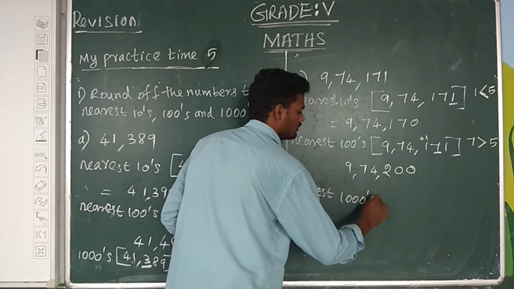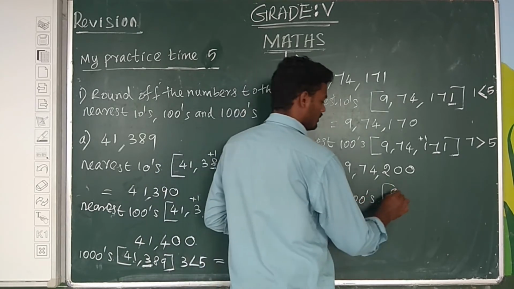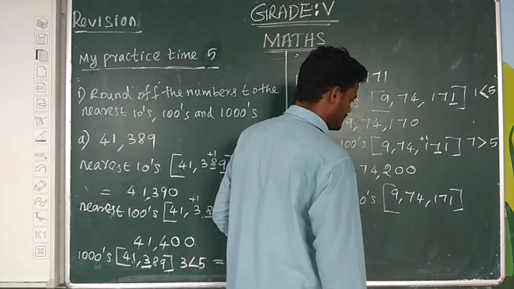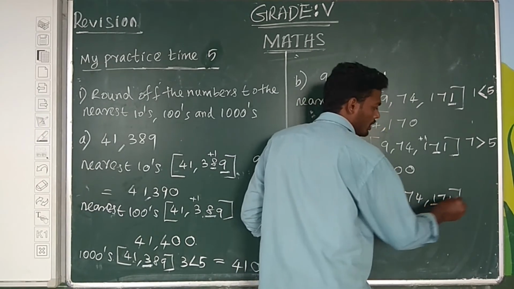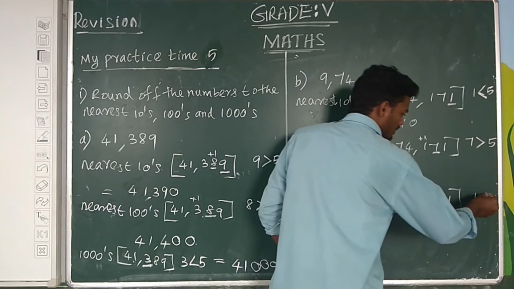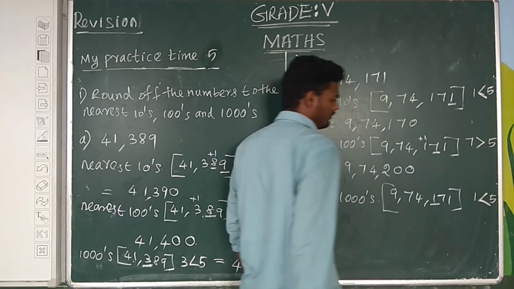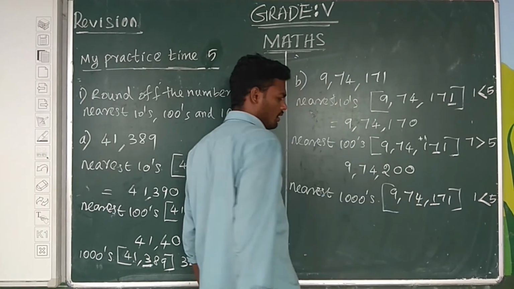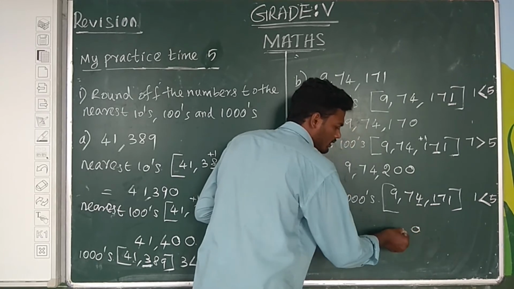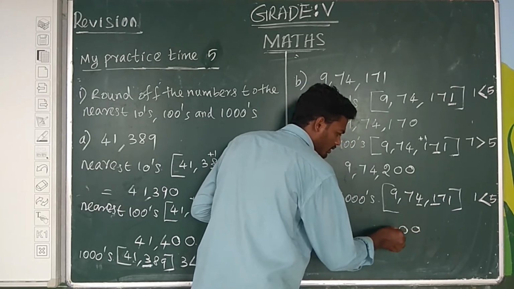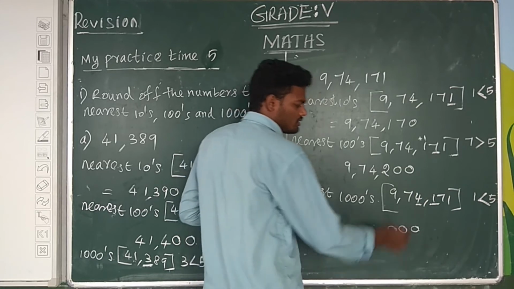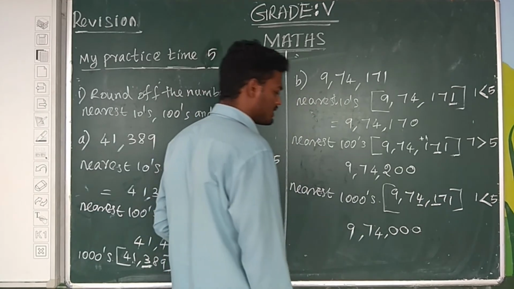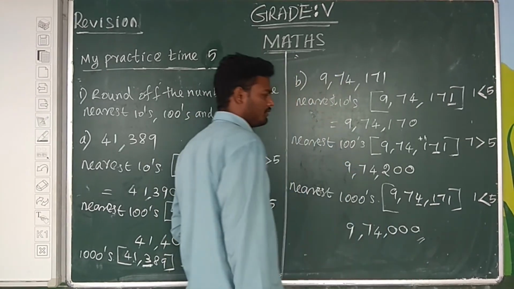Next, the nearest 1000. The number is 9,74,171. First, we underline the 100's place digit. 1 is comparing to 5. 1 is less than 5. So no changes in the 1000 place. The 1's place value is 0, the 10's place value is 0, the 100's place value is 0. No changes in the 1000 place, 4, 7, 9. Therefore, 9,74,000.